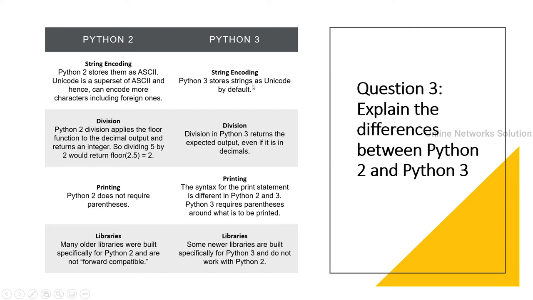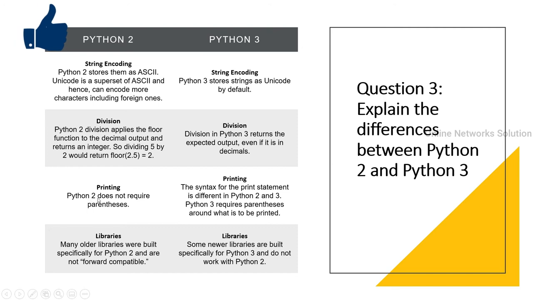Python 3 stores strings as Unicode by default. Division. Python 2 division applies the floor function to the decimal output and returns an integer. So dividing 5 by 2 would return floor of 2.5, which equals 2. Division. Division in Python 3 returns the expected output even if it is a decimal.